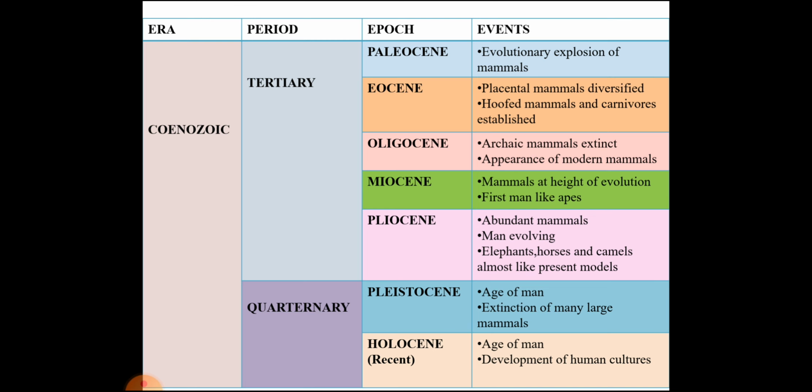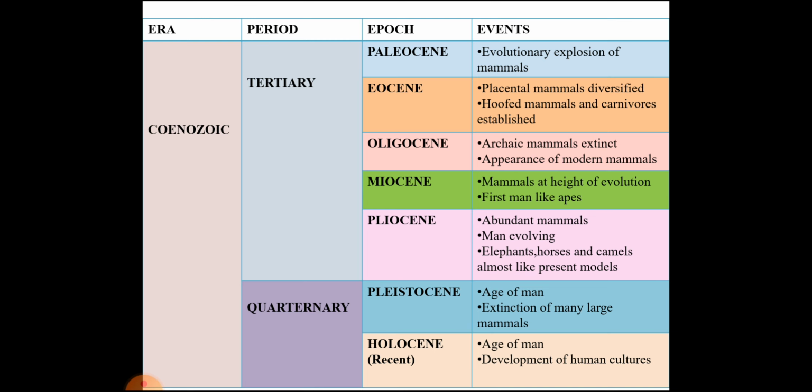In case of Oligocene, archaic mammals became extinct and appearance of modern mammals took place. Miocene is characterized by evolution of mammals at height and appearance of first man-like apes. The Pliocene has been characterized by abundant mammals and evolution of man. Elephants, horses, and camels were seen in this epoch that are almost like present models.